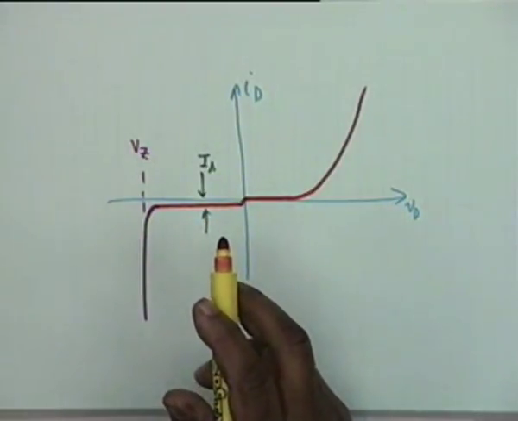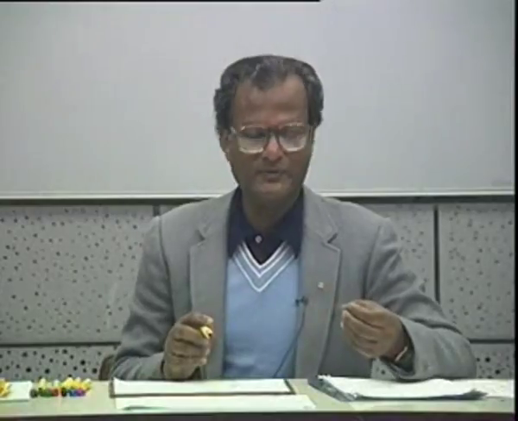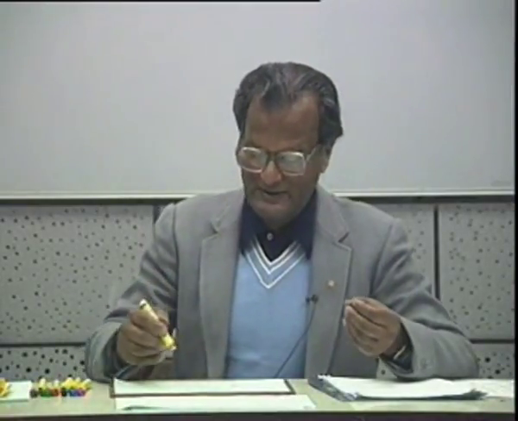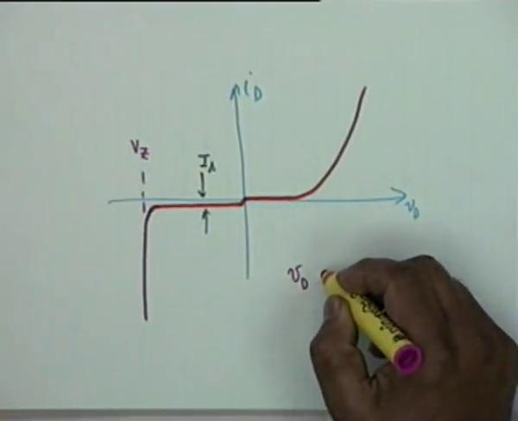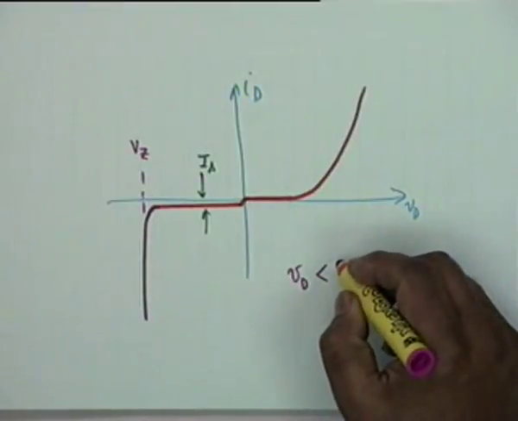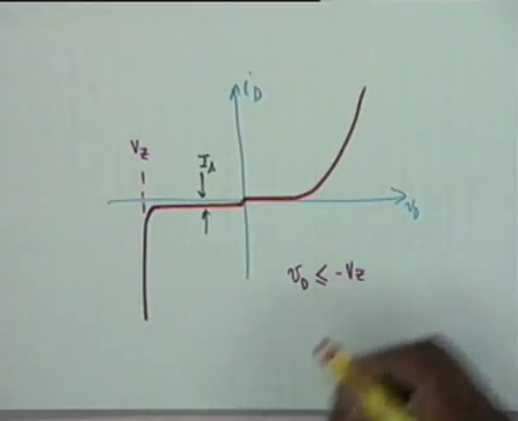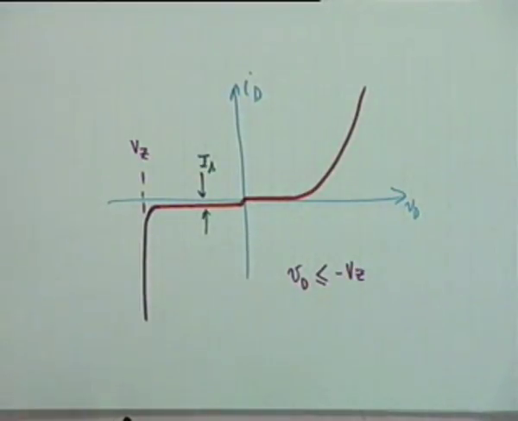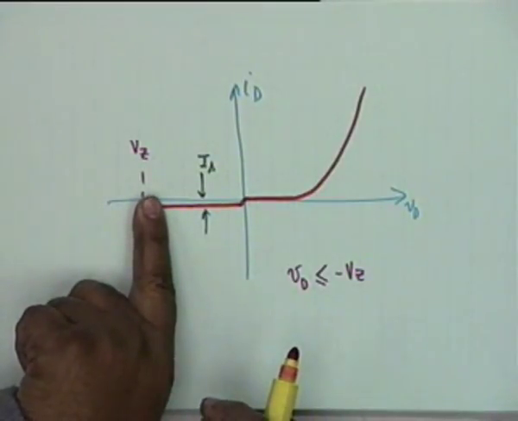Voltage remains almost constant. Now this can occur due to one of two phenomena. Obviously in this range, that is if Vd is less than or equal to minus Vz, then this equation of the diode, that is Id equal to Is exponential qV by kT minus 1, is not valid. This is valid only for the red portion of the characteristic.